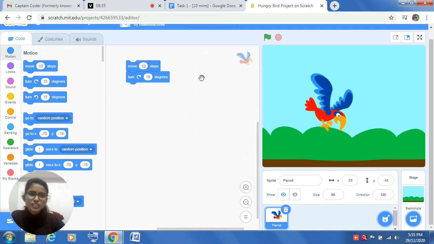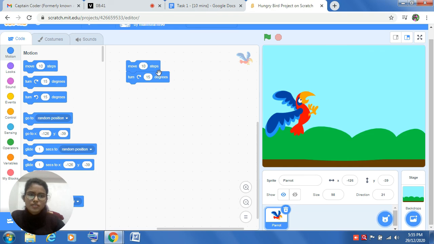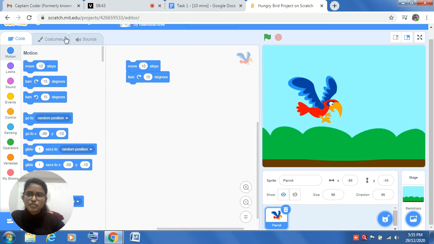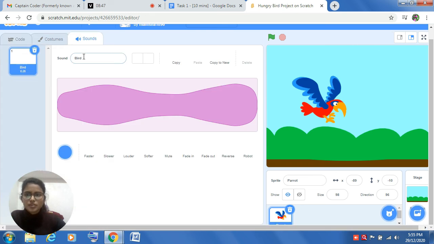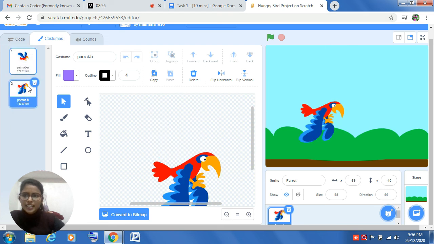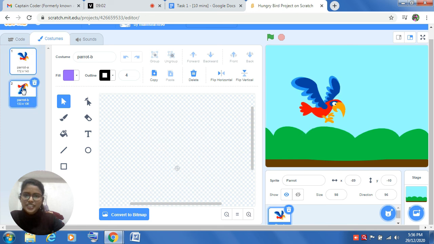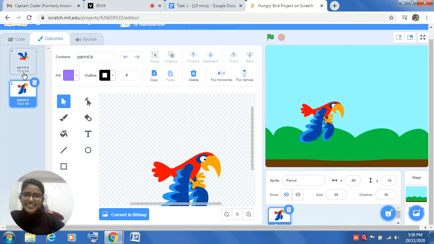Okay. Now you want him to fly. For flying, we have to select this costumes block, and by clicking firstly on A and then on B, A, B, A, B, A, B, I think you can see that your character is flying over here.